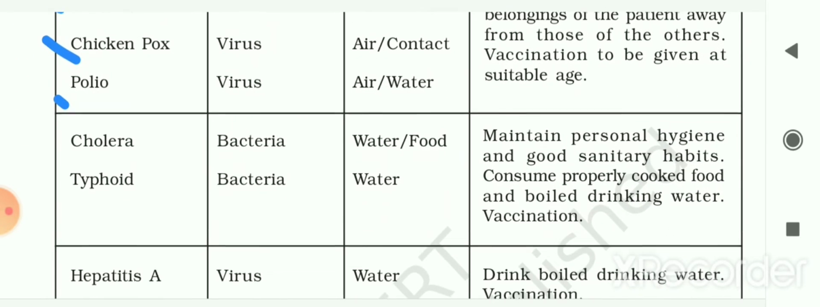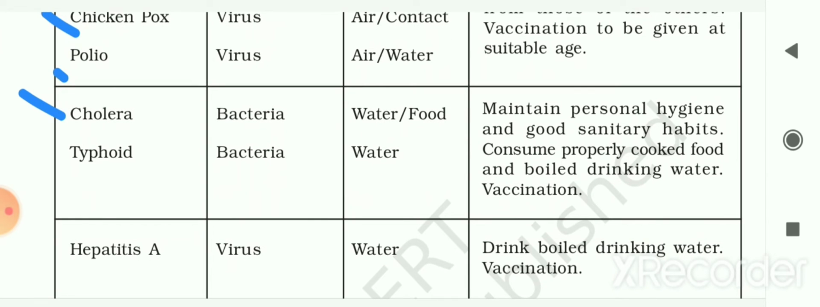The next is cholera. It is caused by bacteria and the mode of transmission for this disease is water and food. The next disease is typhoid. It is also caused by bacteria and the mode of transmission is water. The preventive measures are to maintain personal hygiene and good sanitary habits. Our habits should be hygienic and we should consume properly cooked food and boiled drinking water, and get vaccination. So these are the preventive measures for this disease.